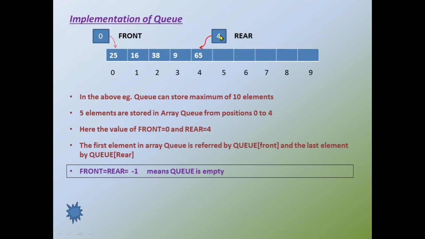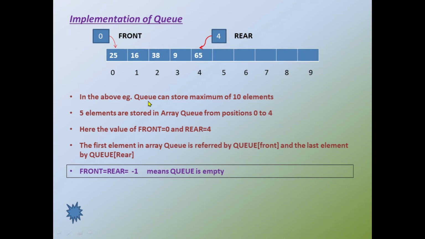In the case of deletion at the front, first the data will be deleted and then the value will be incremented. Clear? Whereas in the case of insertion, first the rear should be incremented and then the data is inserted.